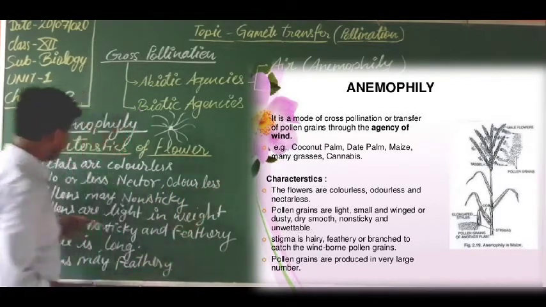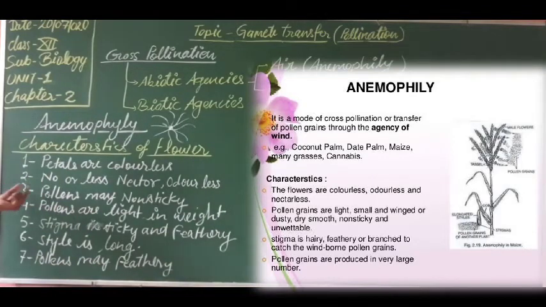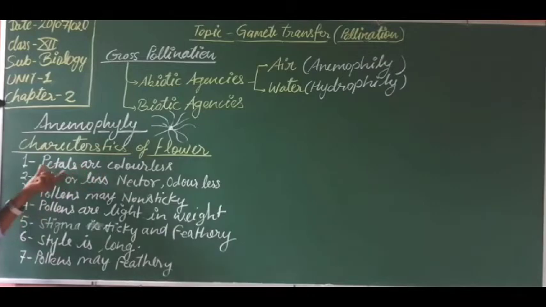Flowers are odorless. There is no smell in the flower, because insects are attracted by smell, and there is no requirement of insects for the pollination. That is why the petals are colorless, light weighted. When there is no color, insects will not be attracted toward the flower, since there is no need of insects for the pollination.